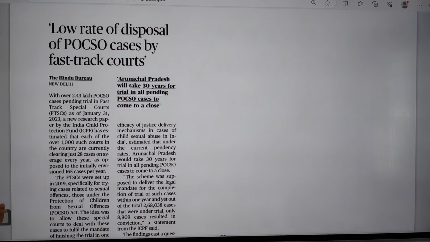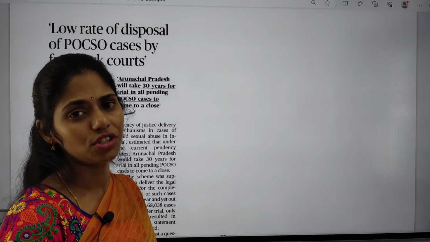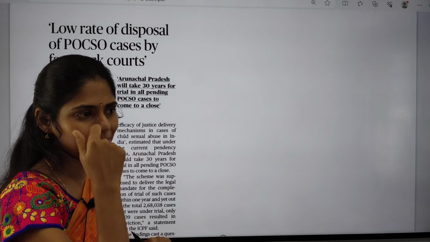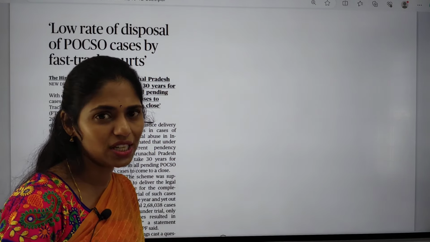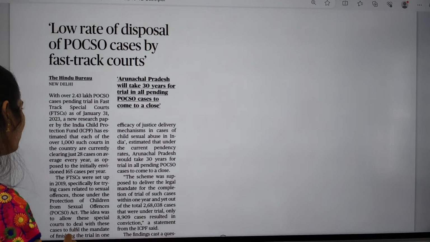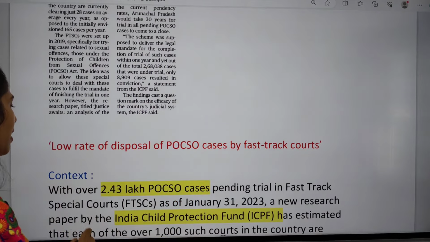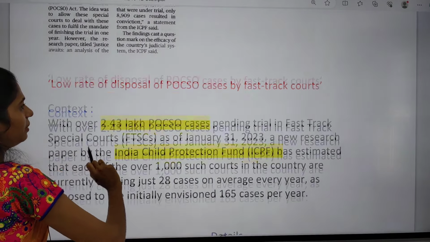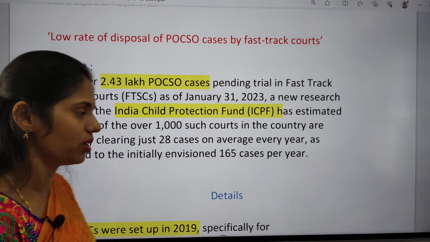Here we have to see about these fast track courts, which are established for the speedy disposal of justice and to punish the culprits fast. So we have this concept of fast track courts. We have to see this topic in detail, and it is very important from your polity point of view, and from the judiciary point of view also.